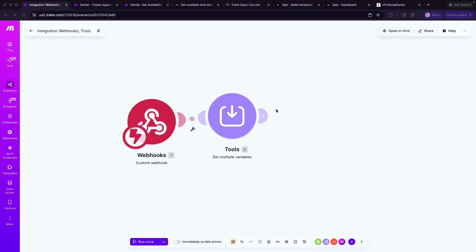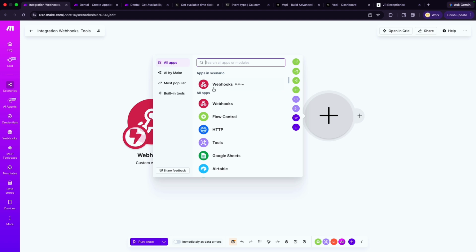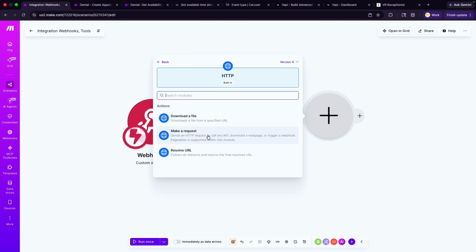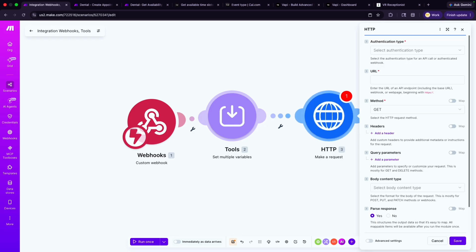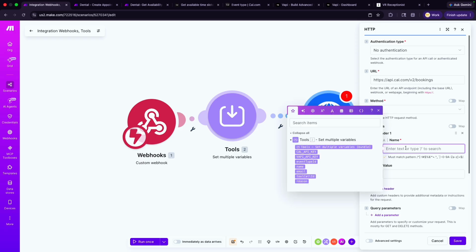Now, once we have that, what we want to go ahead and do is check if that booking exists, or if that person even has a booking in our system. So again, we want to make an HTTP request. So we'll go ahead and make a request, and that request is going to go to the bookings to check. So this is going to be a GET request. Authentication. In our header for this one, you just need authorization.